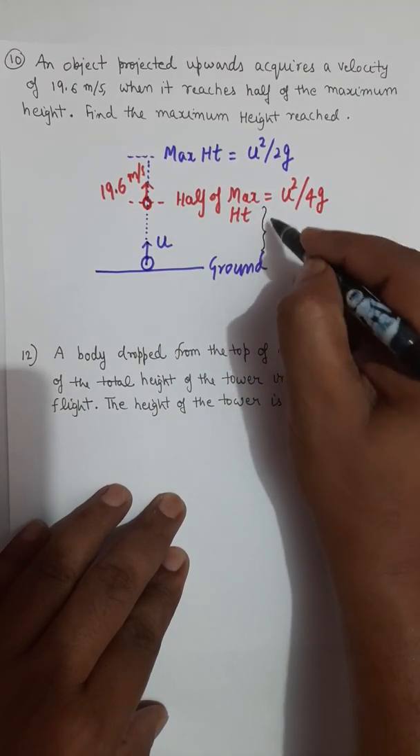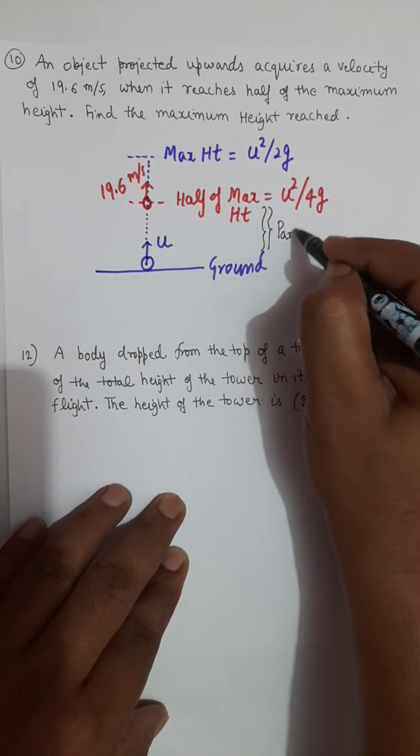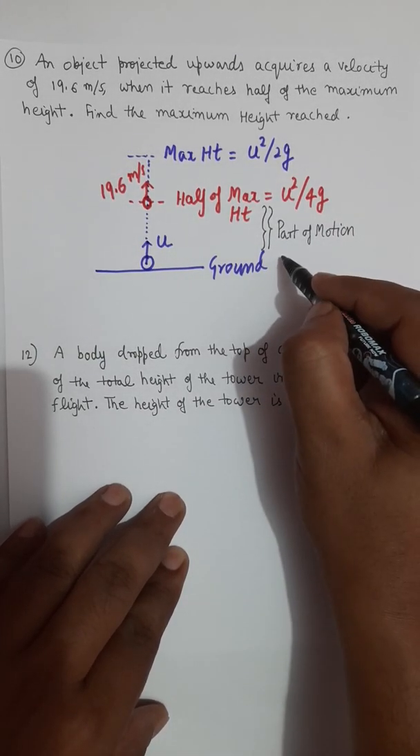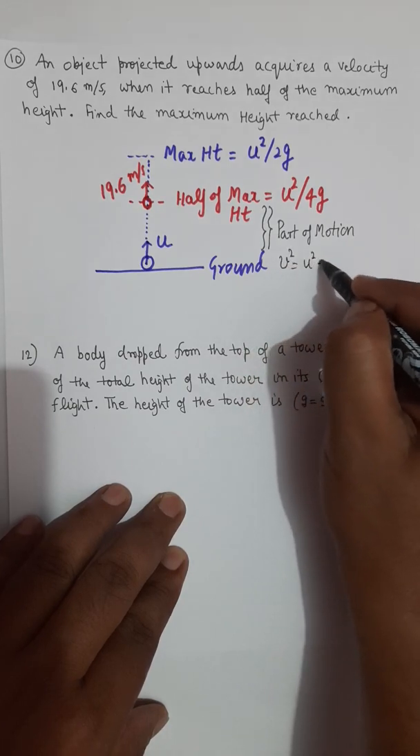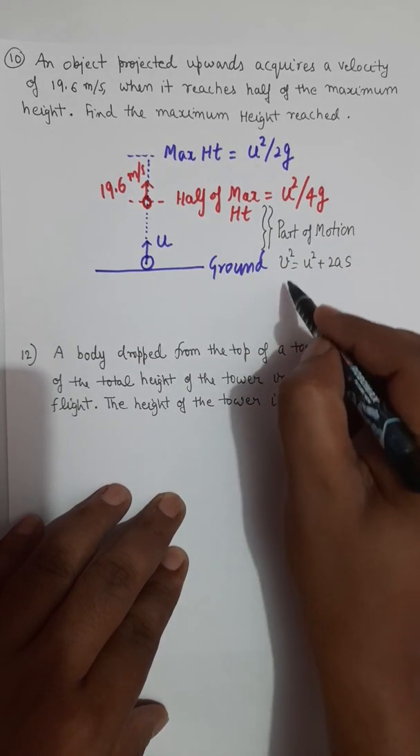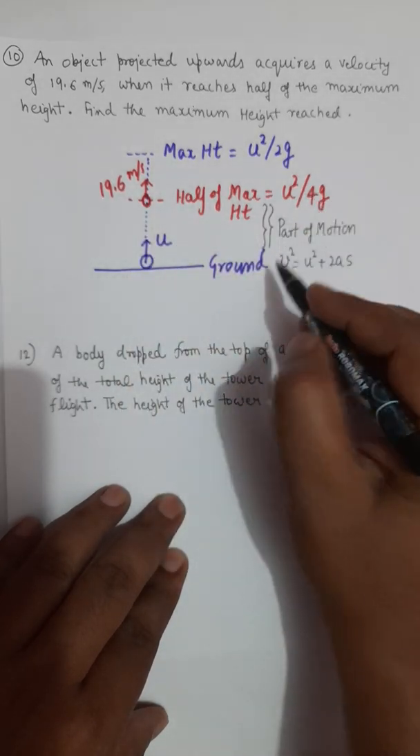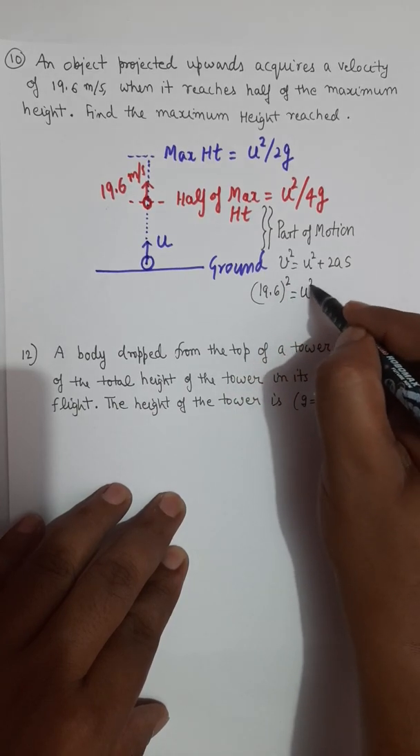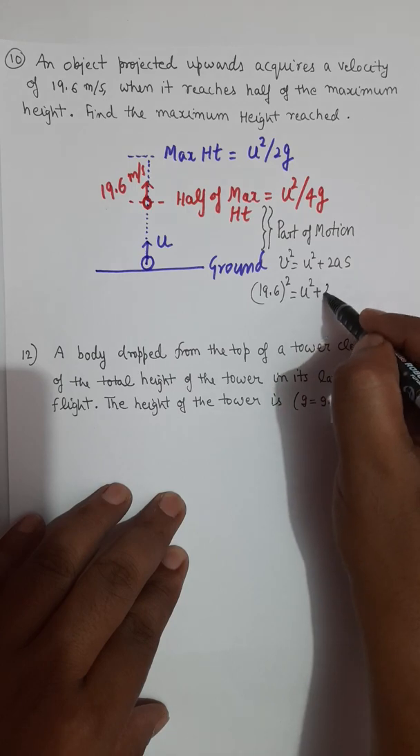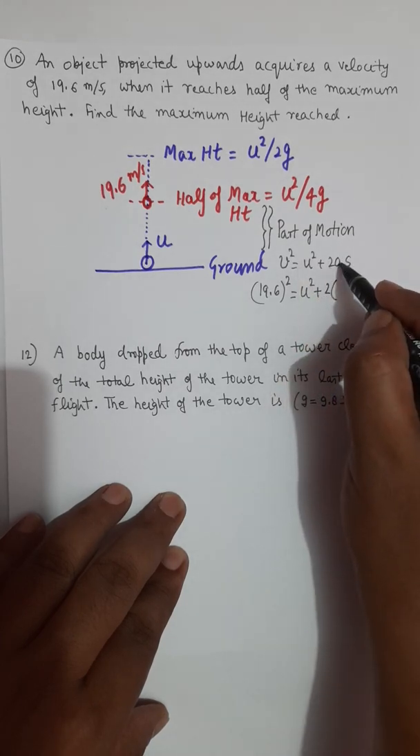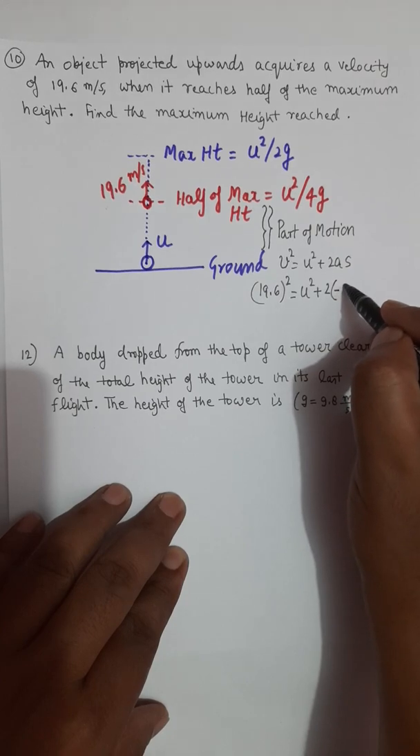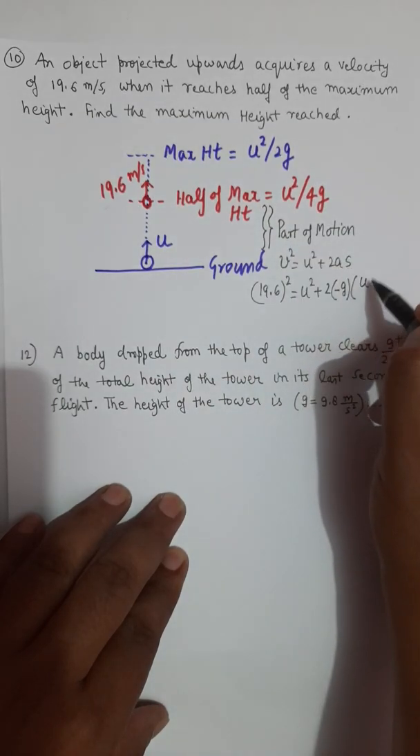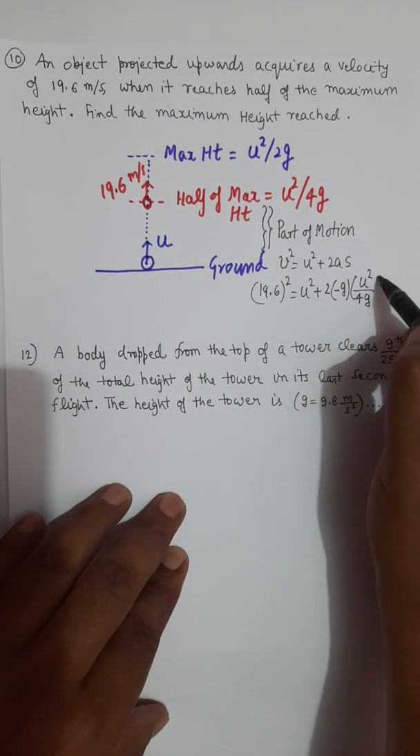So for this part of the journey of the object, you can apply the third equation, which is v square equals u square plus twice as. So this v is 19.6, so we will take 19.6 square on the left side. This is u square plus 2, because we are moving upward, so the acceleration will be replaced by minus g, and the distance covered is half of maximum height, which is u square over 4g.